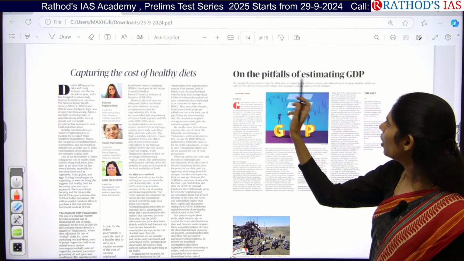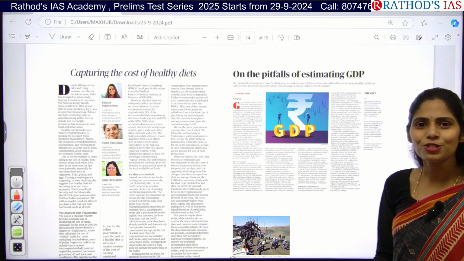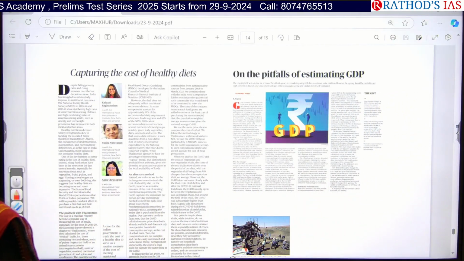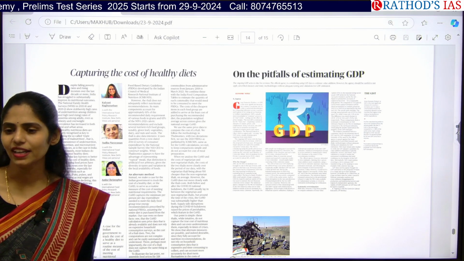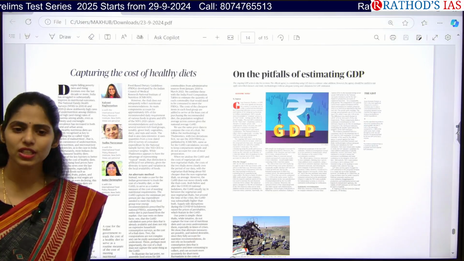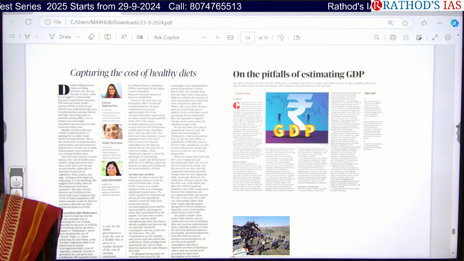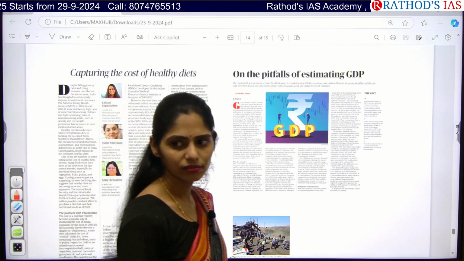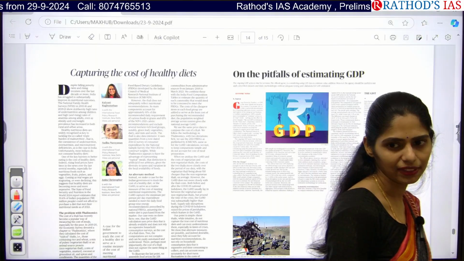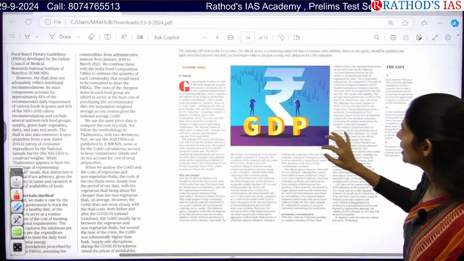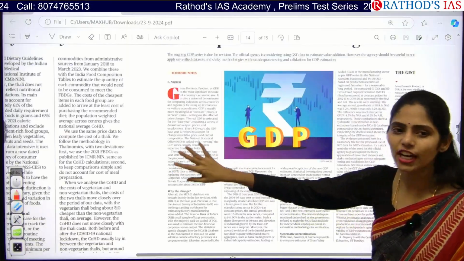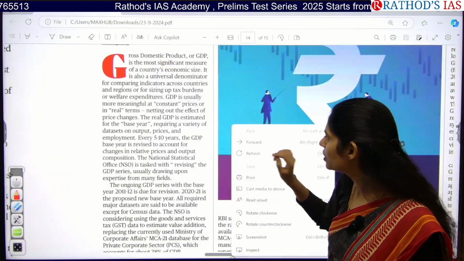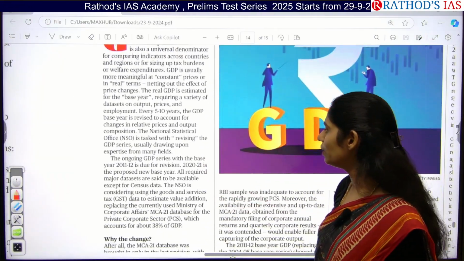And see this article on the pitfalls of estimating GDP. So tell me, what is this GDP? Gross domestic product. What is this gross domestic product? Yes, the final price of goods and services which are produced in a country within a period of 1 year. So what are the methods of estimating this GDP? Product method, income method, and value added method. Now actually there is a proposal of shifting towards a new method of GDP estimation, and in this new method they want to include even GST.